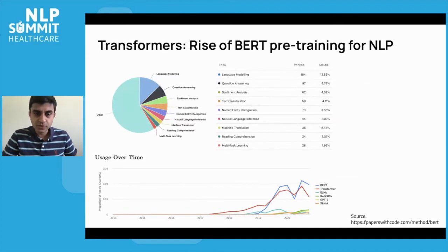Of course, we've seen this absolute revolution in modern NLP with the rise of transformers. Things like BERT-style pretraining have really taken over a lot of different benchmarks and challenges in natural language processing. Again, for this community, this is all things that I don't really need to repeat, but you can, of course, see that more and more papers, more and more businesses are beginning to use these techniques in practice.